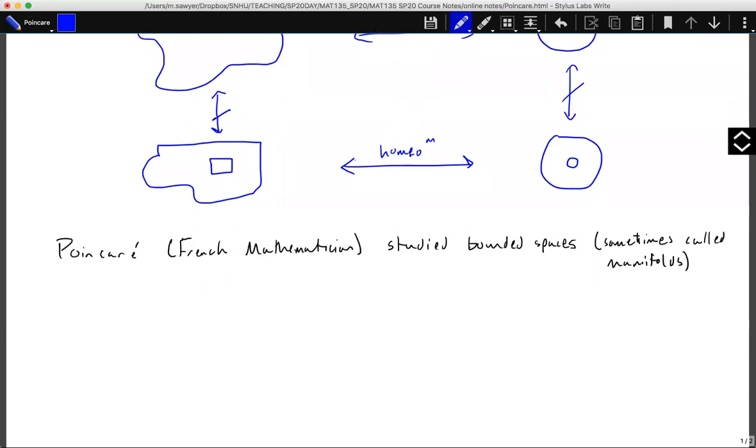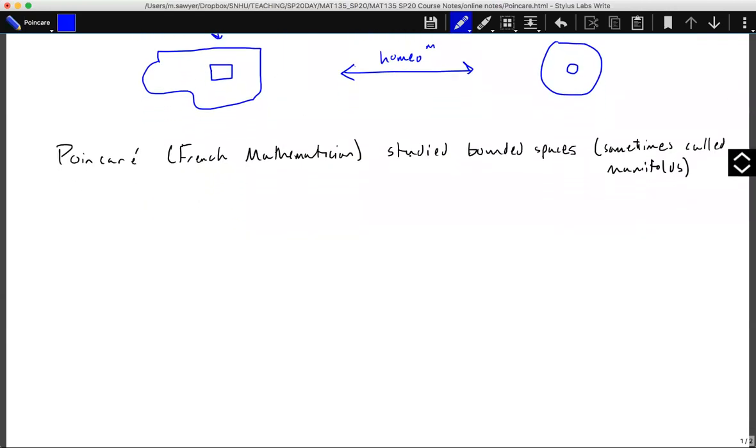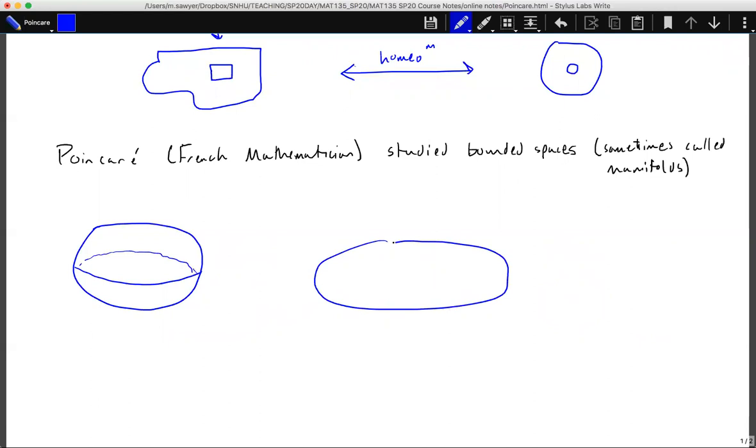So Poincare, who was a French mathematician, studied bounded spaces, which sometimes we call manifolds. So manifolds are just different sorts of spaces in topology land. And so bounded spaces, unlike planes, look like spheres. So bounded being that they have some sort of closed property. So a sphere has a boundary to it, right? Or a torus has a boundary to it, or a cube. Some of those properties there, they have boundaries, right? Think of them as holding them. They don't go off to infinity.